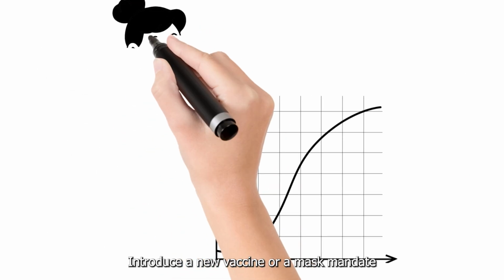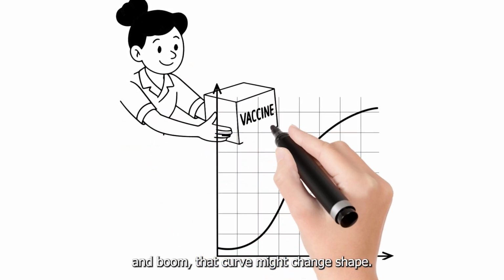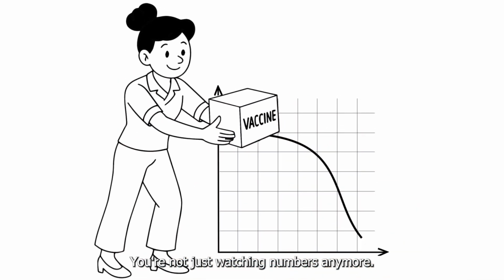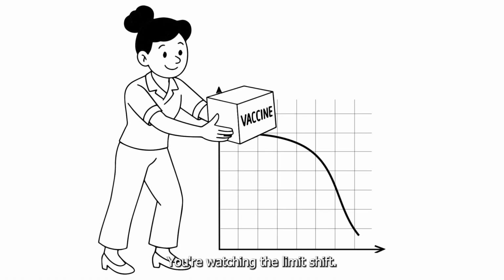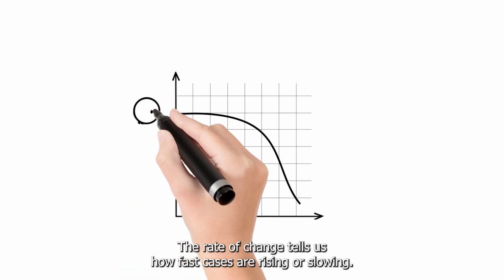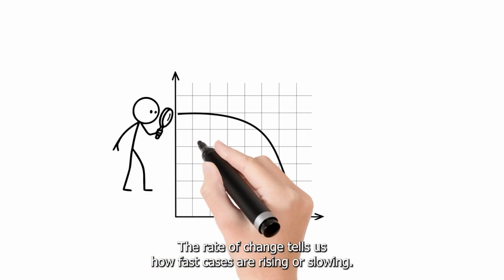Introduce a new vaccine or a mask mandate, and boom, that curve might change shape. You're not just watching numbers anymore. You're watching the limit shift. The rate of change tells us how fast cases are rising or slowing.